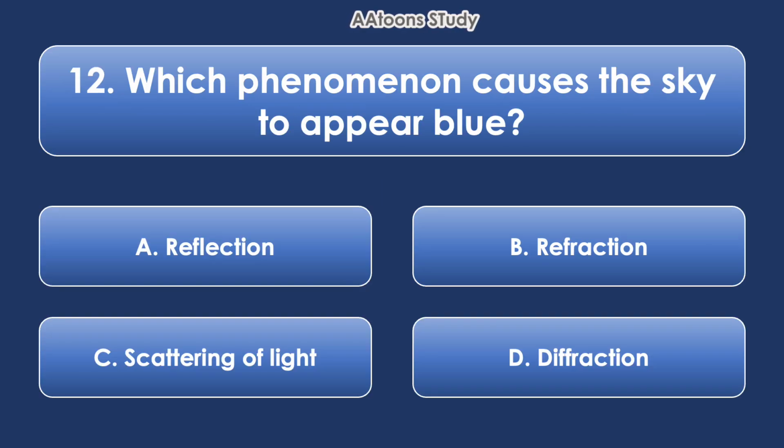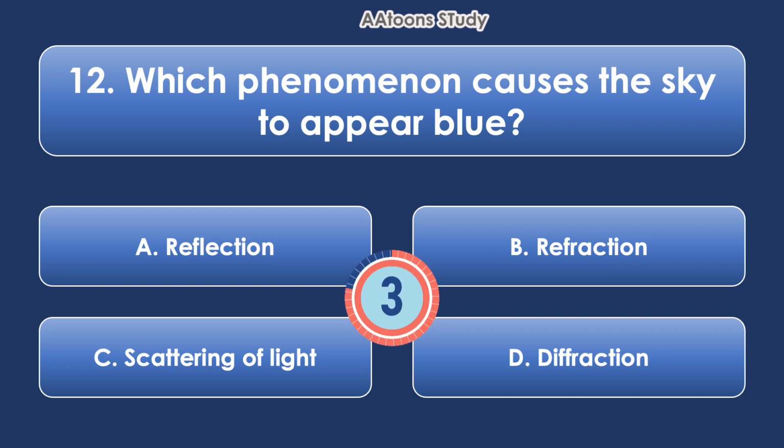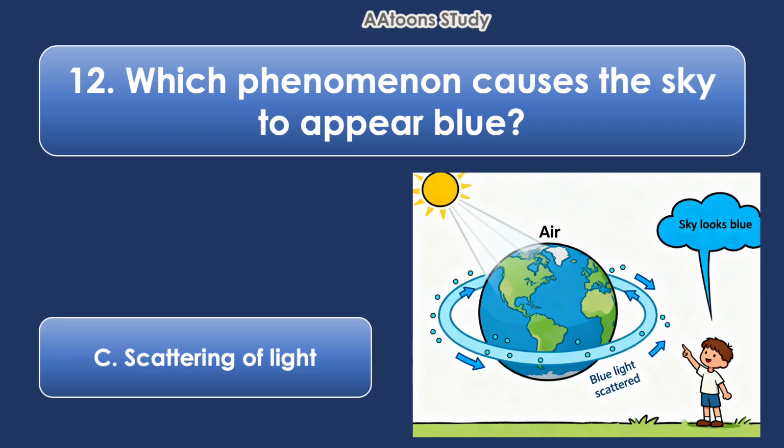Which phenomenon causes the sky to appear blue? The sky looks blue because of the scattering of light. When sunlight enters the Earth's atmosphere, the tiny air particles spread out the colors of light. Blue light gets scattered the most because it has a shorter wavelength. Since blue spreads in all directions, our eyes see the sky as blue.